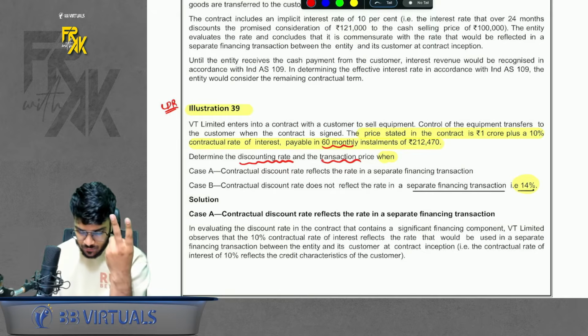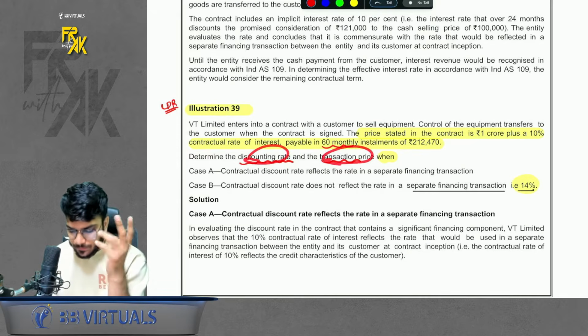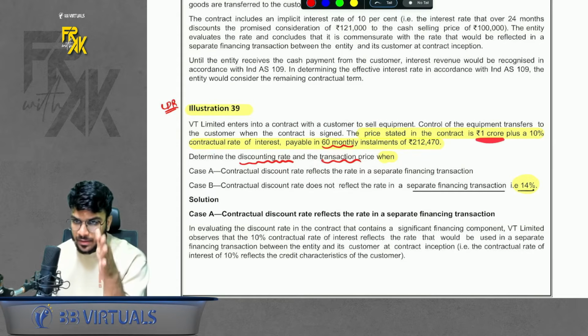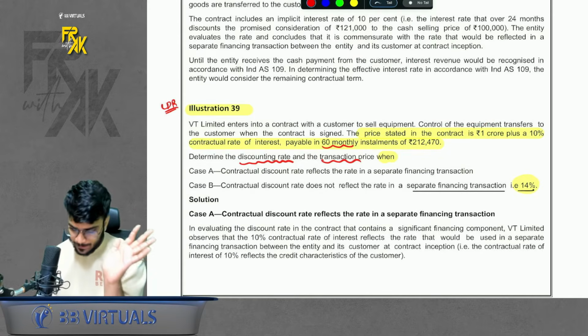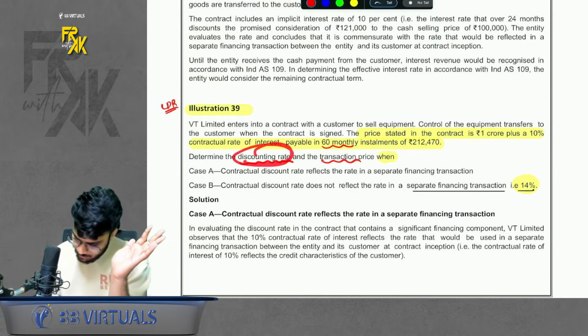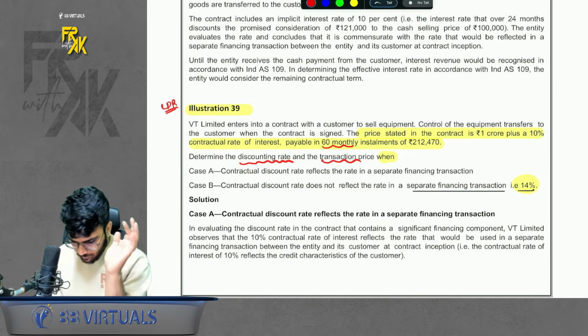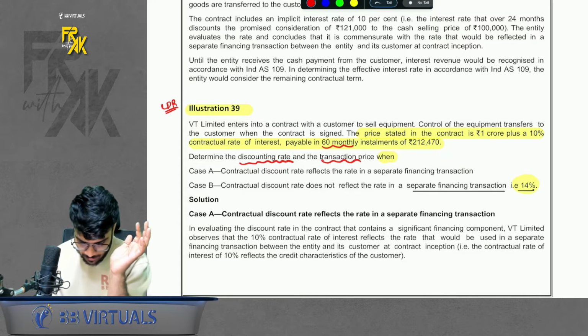So they have asked two things. What is the discounting rate and what is the TP? TP is going to be 1 CR. Why? If the customer had paid on day one only, it would have paid only 1 CR. So yes, this is the transaction price, 1 CR. What is the discounting rate? 10%. Simple. Now there are two cases.